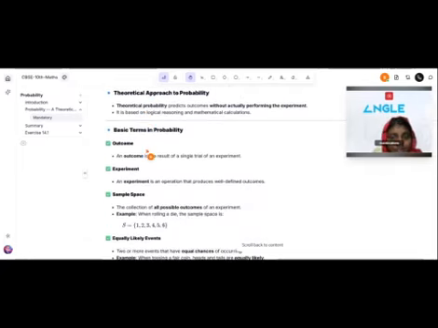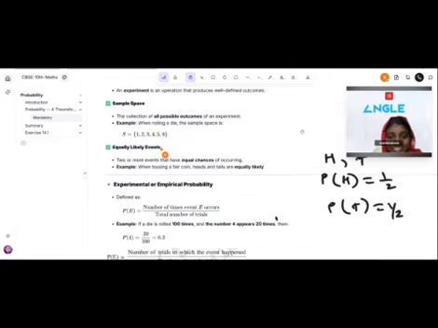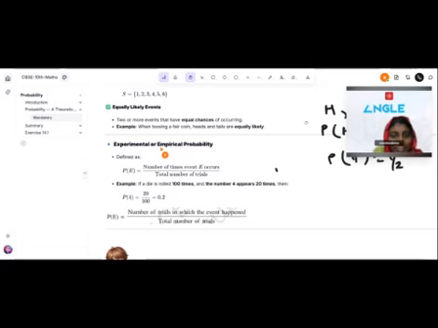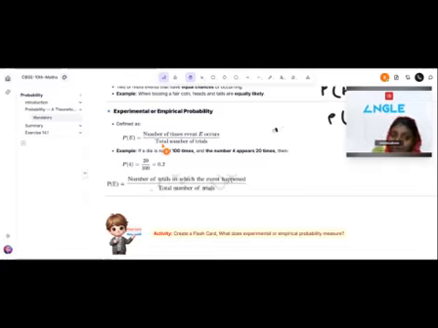Clear? Any doubt? No doubt. Experimental probability, another term for experimental probability is empirical probability. Empirical probability and experimental probability are the same.